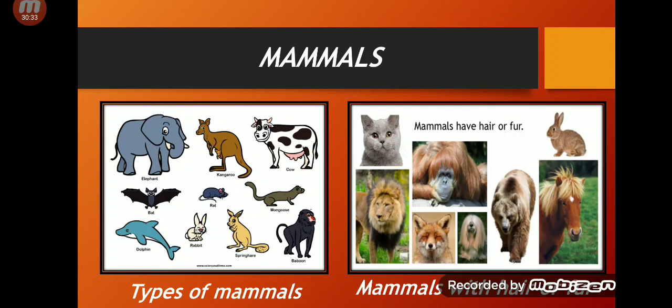Fur. Have you ever seen a panda? Okay, have you ever seen the chicks, the babies of the hen? The skin is so soft because it is covered with fur, not hairs.